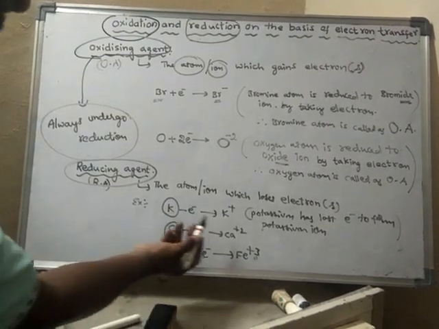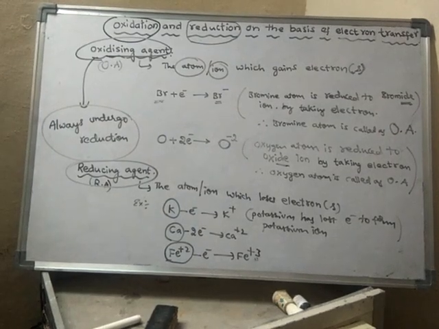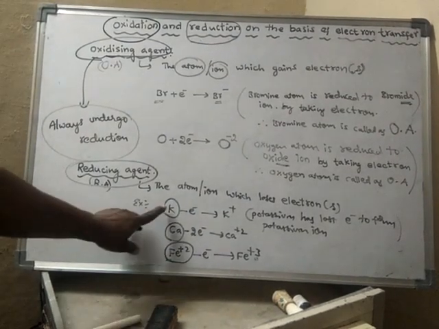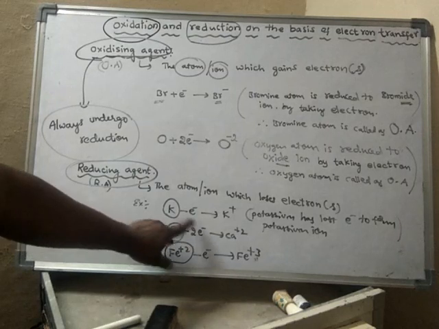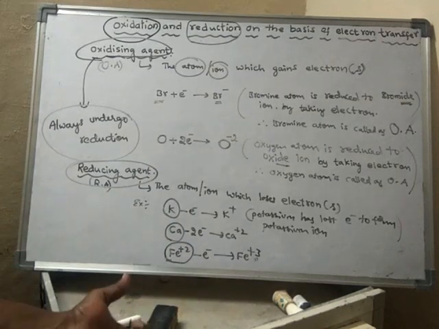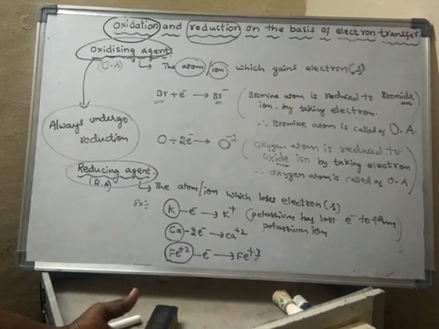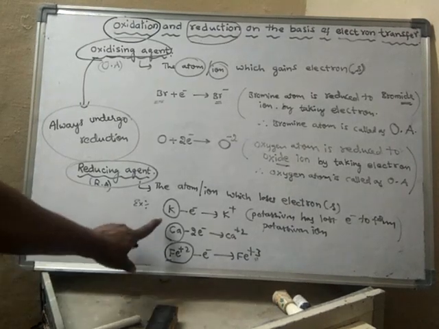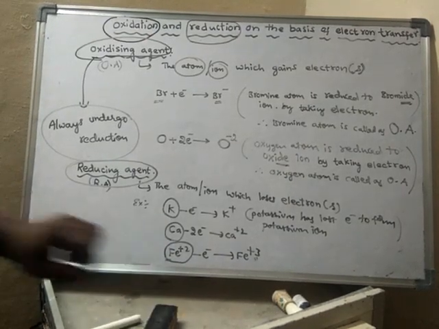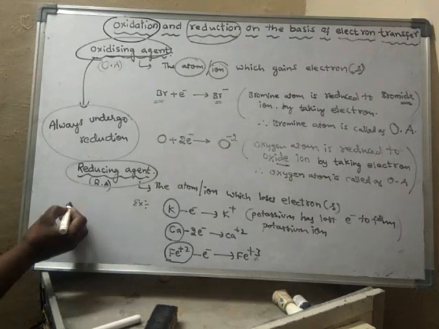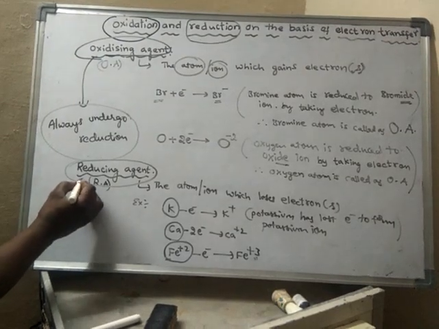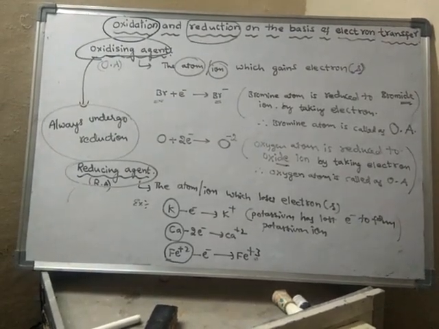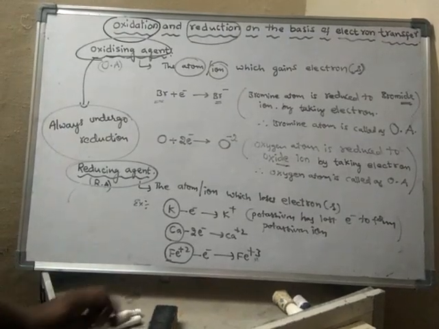Potassium atom is oxidized to potassium ion. So when an atom or ion loses electrons, it is said to have undergone oxidation. Remember, reducing agents will always undergo oxidation.